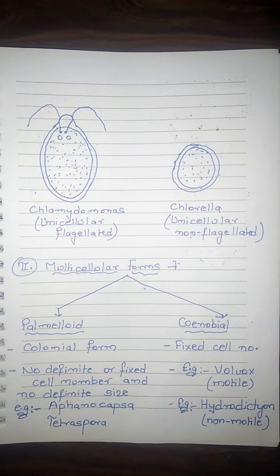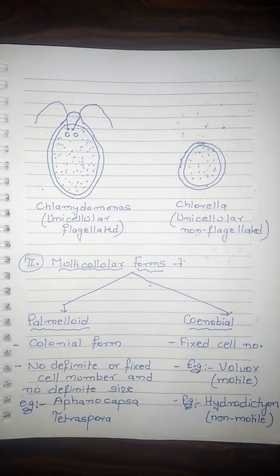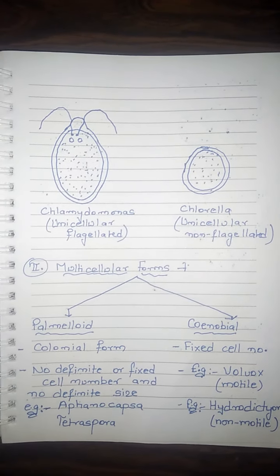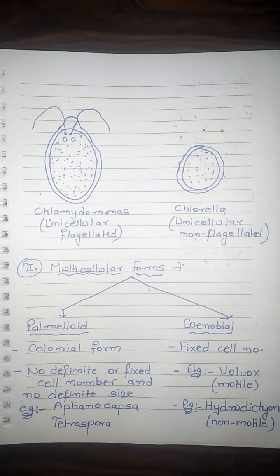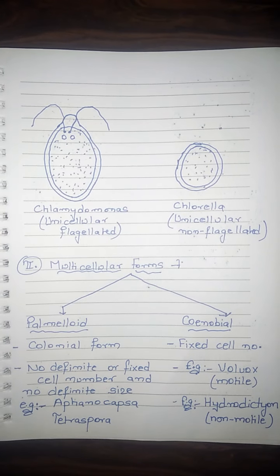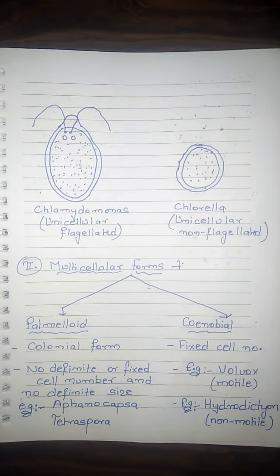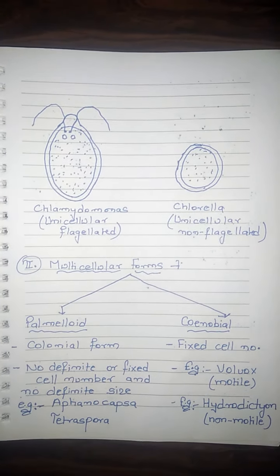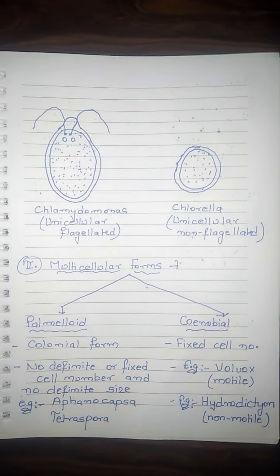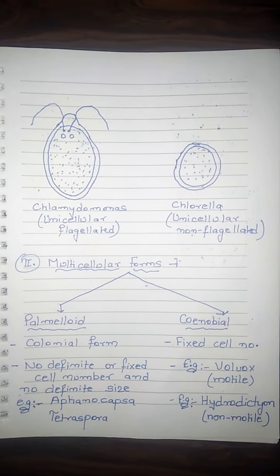Next is multicellular form. It includes palmelloid and coenobial. The basic difference between these two is that one is colonial form. As I have written, this palmelloid form shows colonial form, meaning it occurs in the form of a colony.